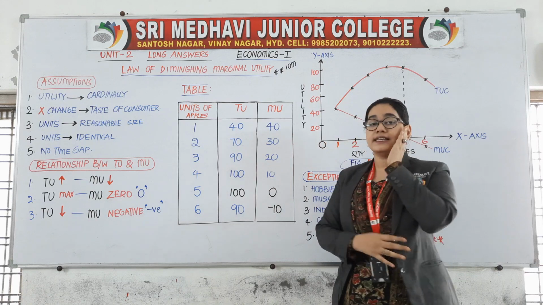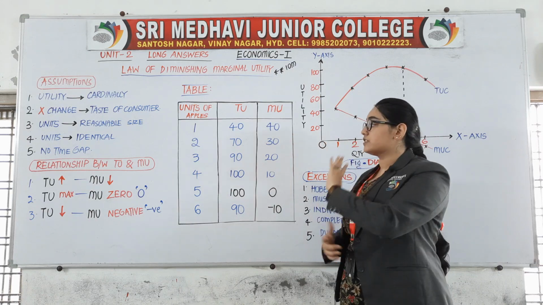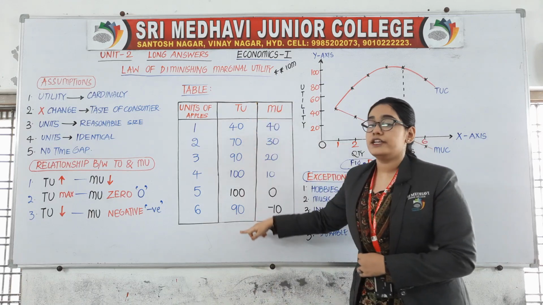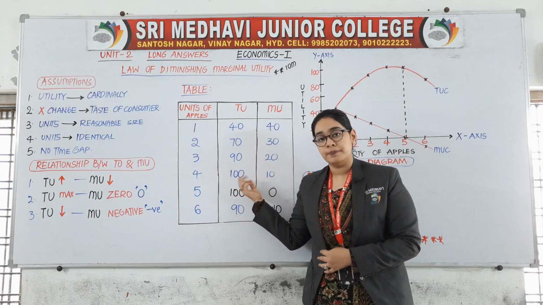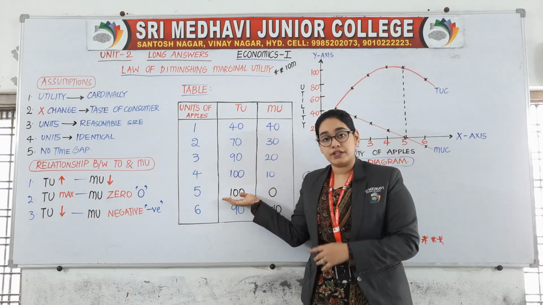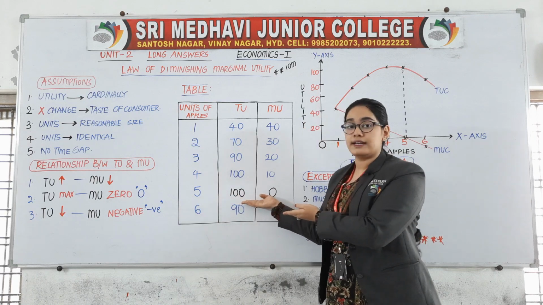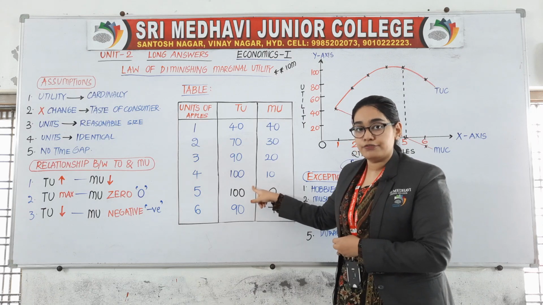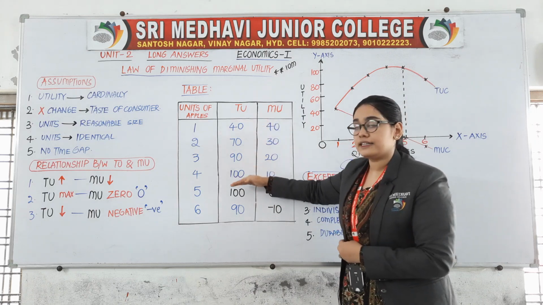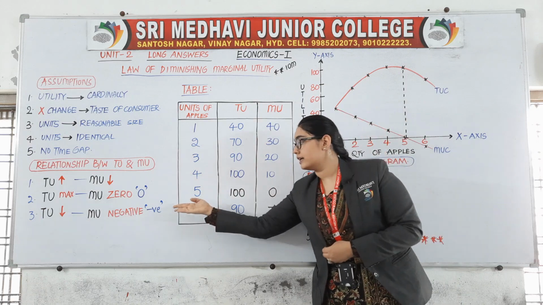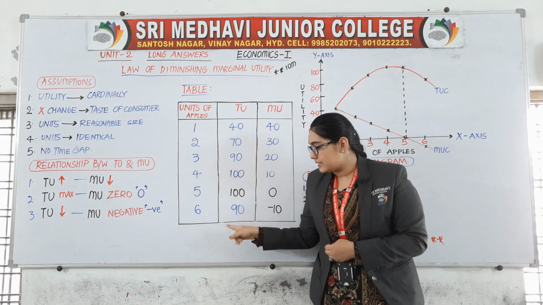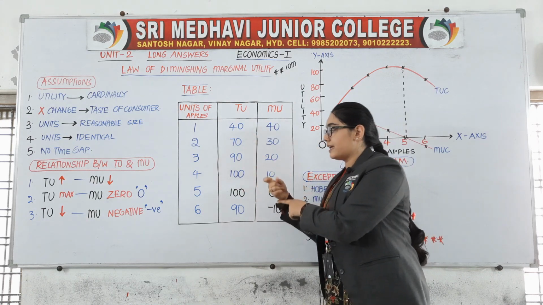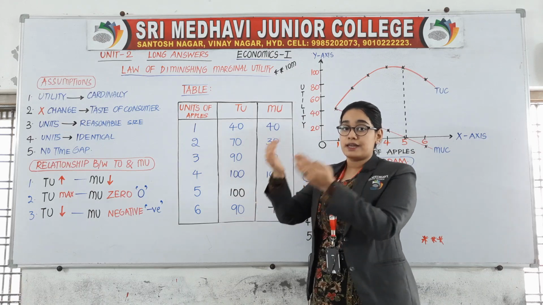Now, after by hearting these numbers, you just need to observe something. Alright, now see here. What is the highest number in total utility? It is number 100. It's there on 4th as well as on 5th. We need to consider 5th unit. Why? Because it is increasing till 5th unit, till 4th unit actually. It is increasing till 4th unit and on 5th unit it became maximum, then it started decreasing.